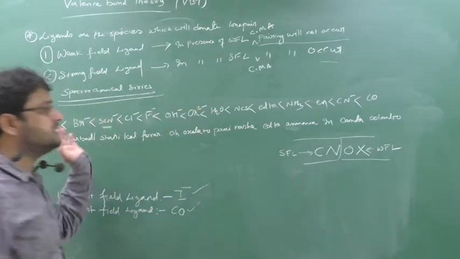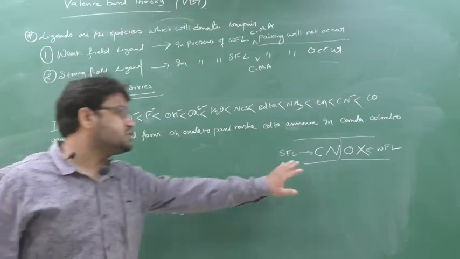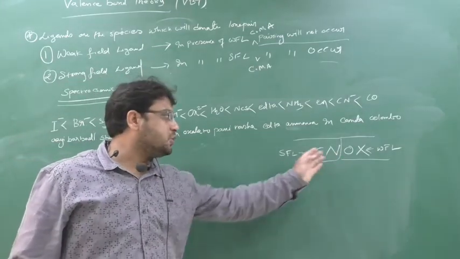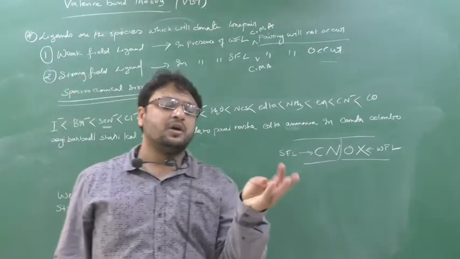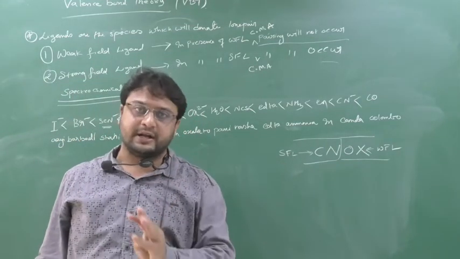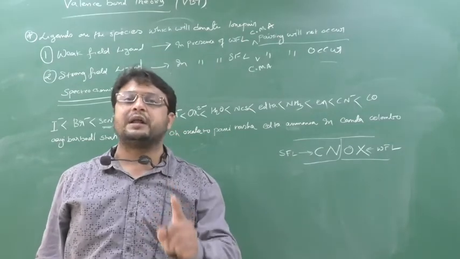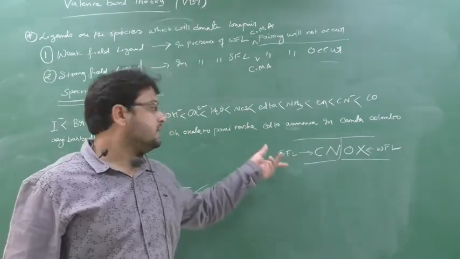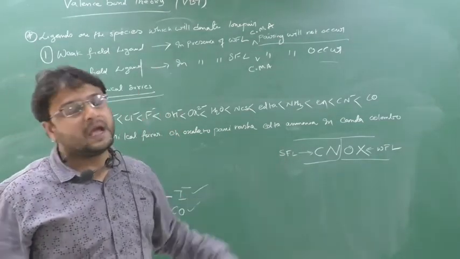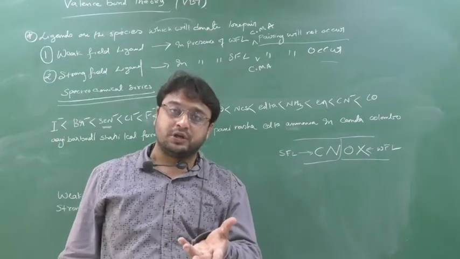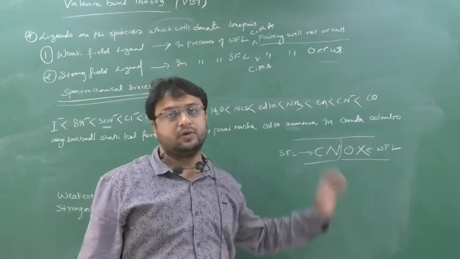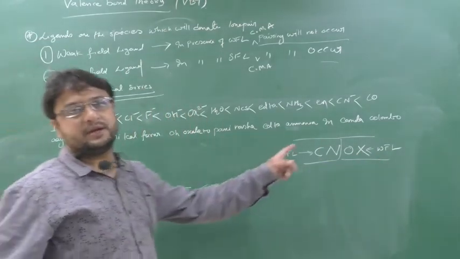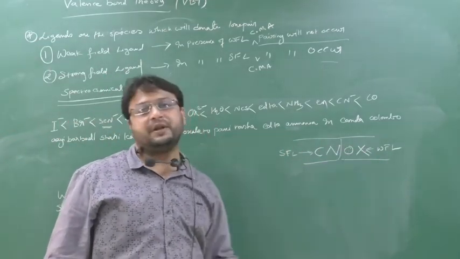Wherever you see carbon or nitrogen as the donor atom in a ligand, they belong to strong field ligands. Wherever you see oxygen and halogen, it is a weak field ligand. So, CN is a strong field ligand and O, X are weak field ligands.